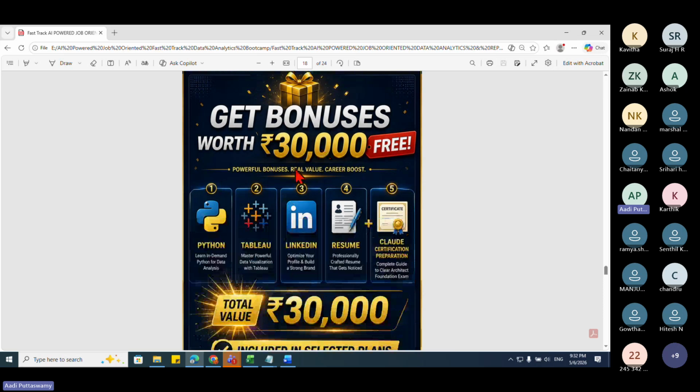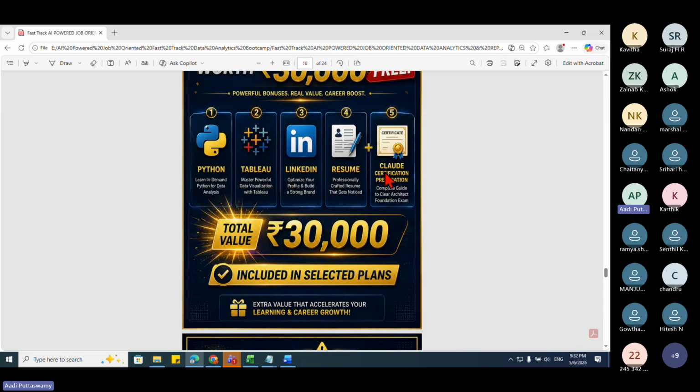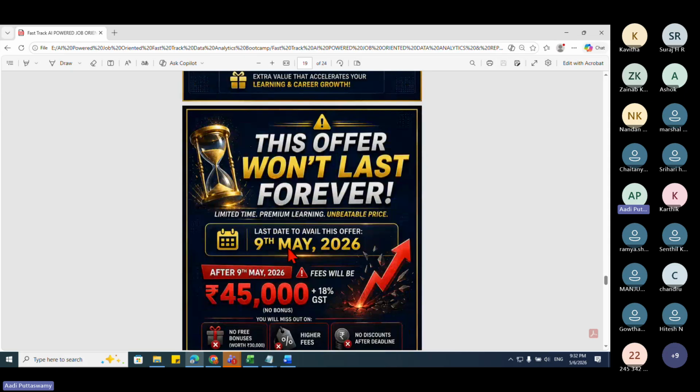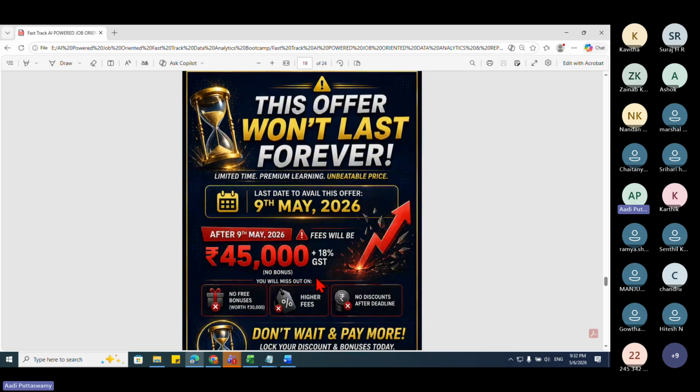Okay. So the worth of 30,000 rupees bonus you'll be getting. You'll also be getting Python, Tableau, LinkedIn, resume, Claude certification preparation. That is only if you're paying in one installment with the GST. After the 9th, it will be 45,000 rupees. Again, don't say that I'm disappointed.